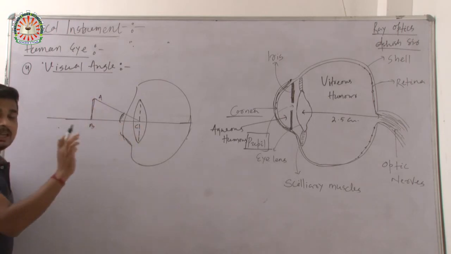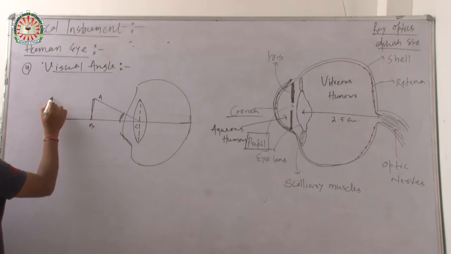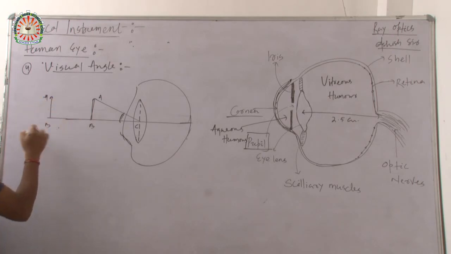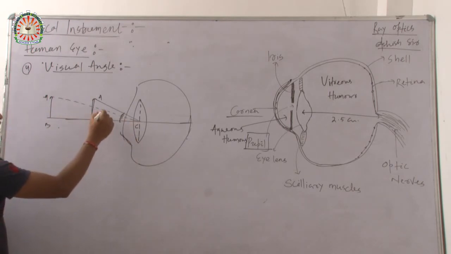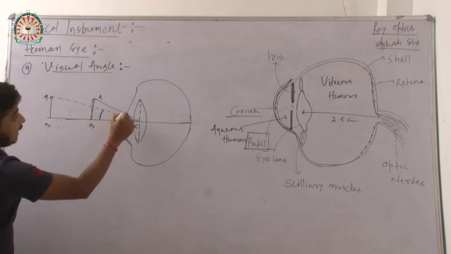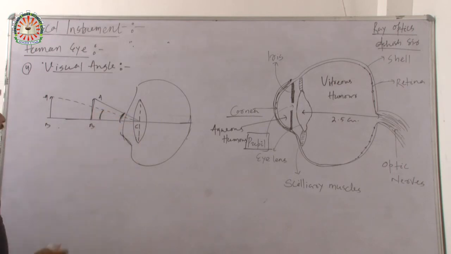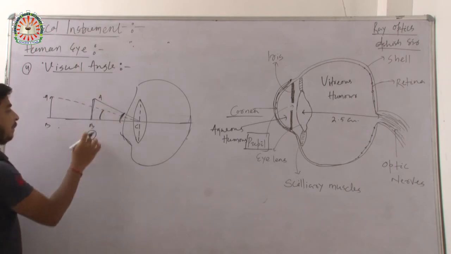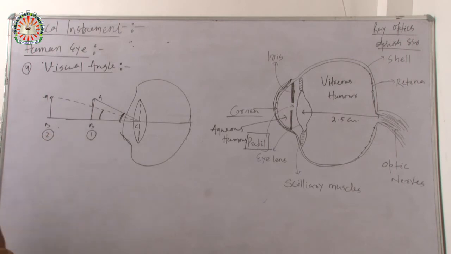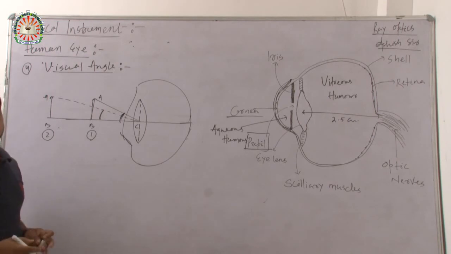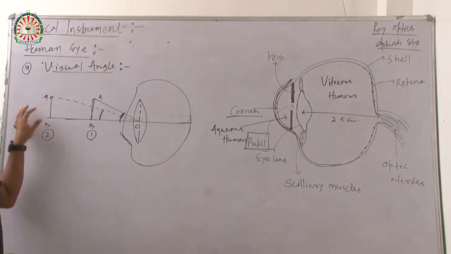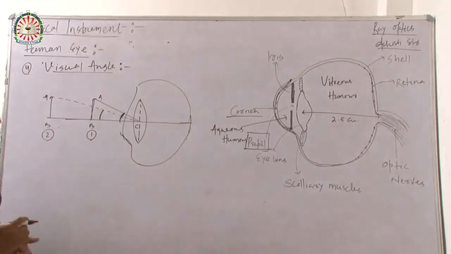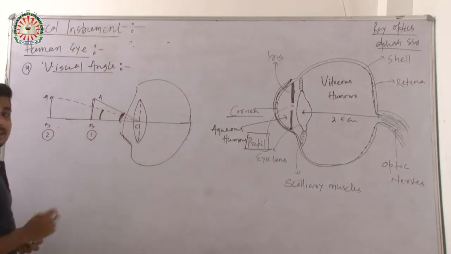If this same object AB of the same height goes far away from the eye, and I draw an angle to the optical center C, then this is the angle. First, at position 1 the object AB is situated, and now the same object is situated at position 2. Now tell me, which angle is more, the angle subtended by AB at position 1 or at position 2? You can clearly say that this angle is greater than this angle.